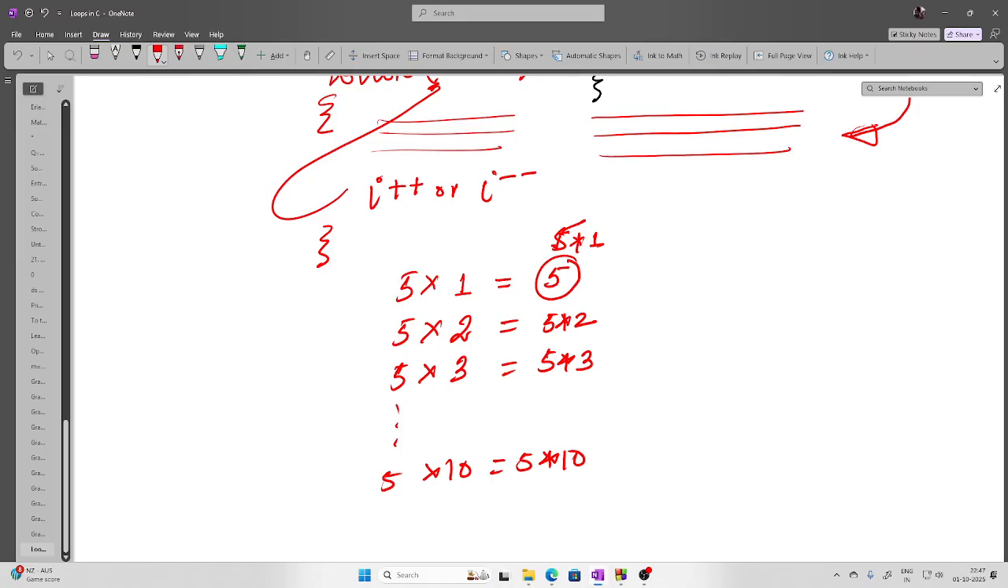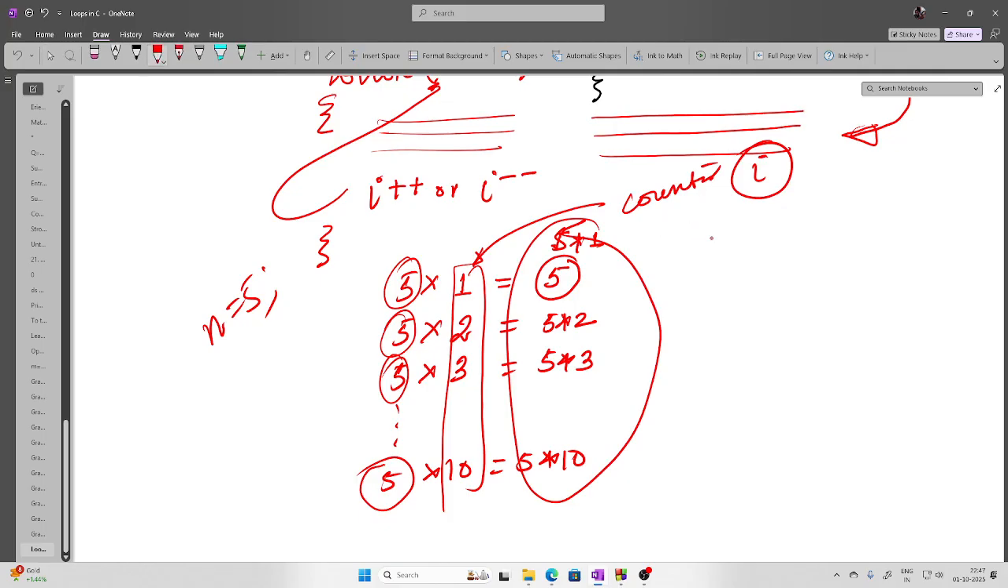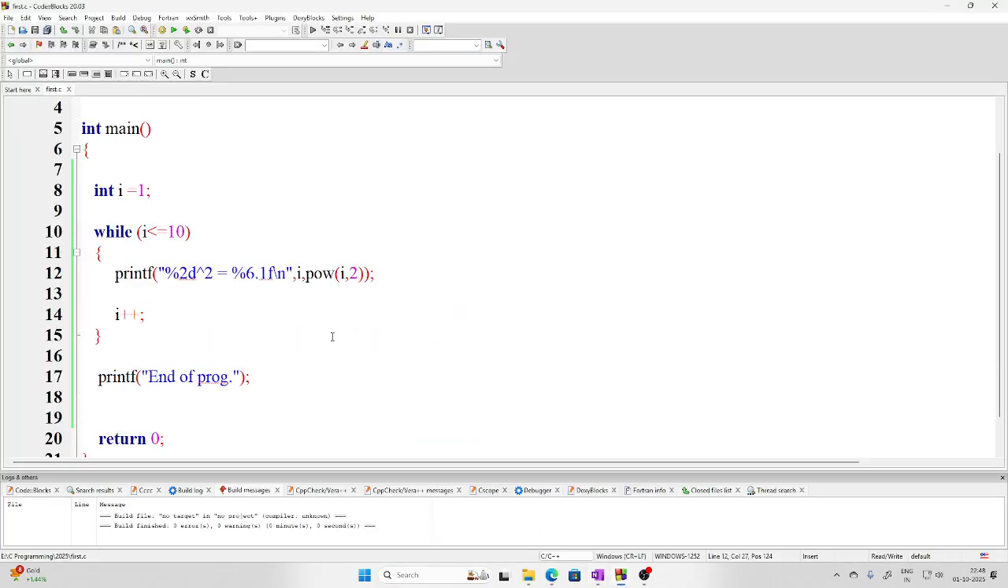Now, if you look at this statement clearly, what is this? This is the number for which I have to write the table. So n is 5 here. What is this? 1, 2, 3, which is going up to 10. Yes, you have guessed it right. This is nothing but the counter which we have taken as i. And what is this? This is nothing but n times that counter. That's it. So if I want to write this program, then how to write?